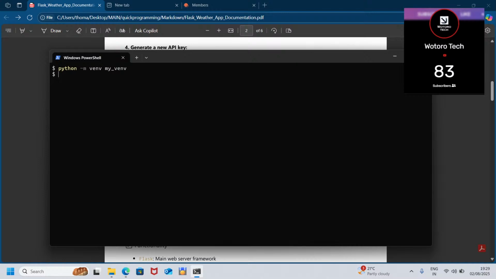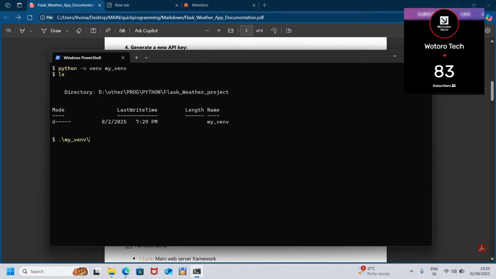Yes, so it's created. We try to see, yes, our virtual environment is here. Now we need to activate the virtual environment. To activate, you use the name of the virtual environment.